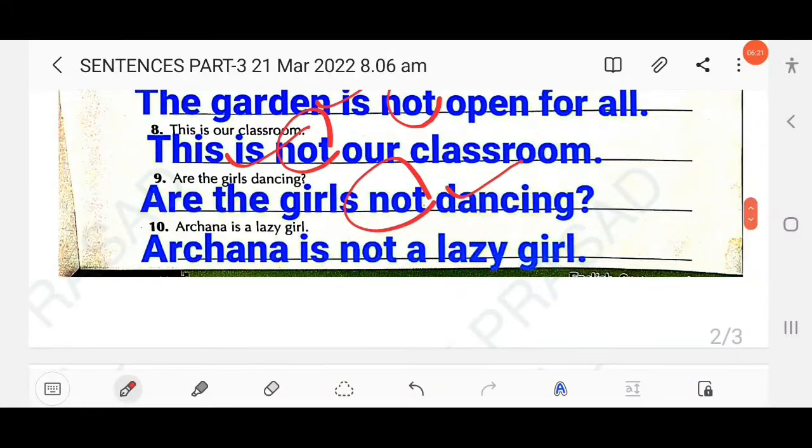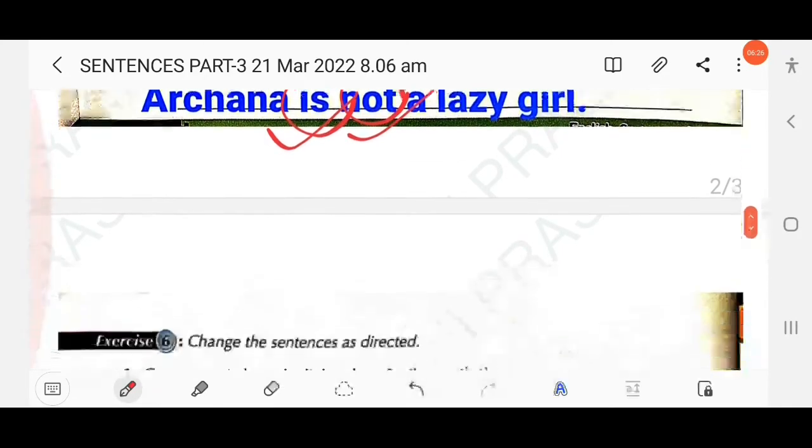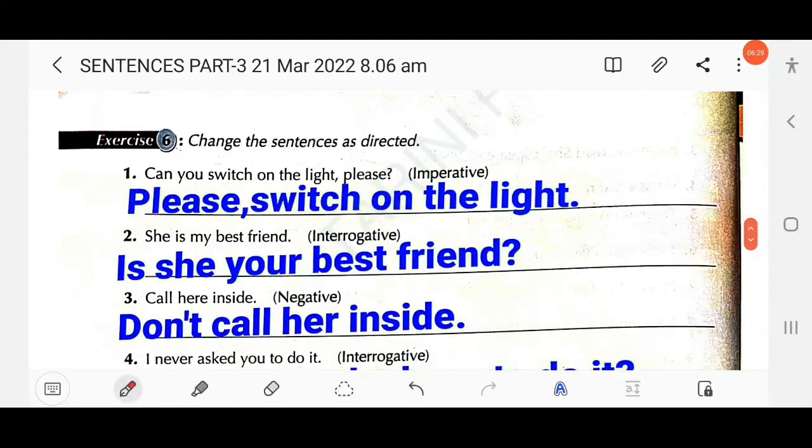Then next here, Archana is a lazy girl. Archana is not a lazy girl. Just you have to add not after the auxiliary verb is. Clear? Then next here, change the sentences as directed.